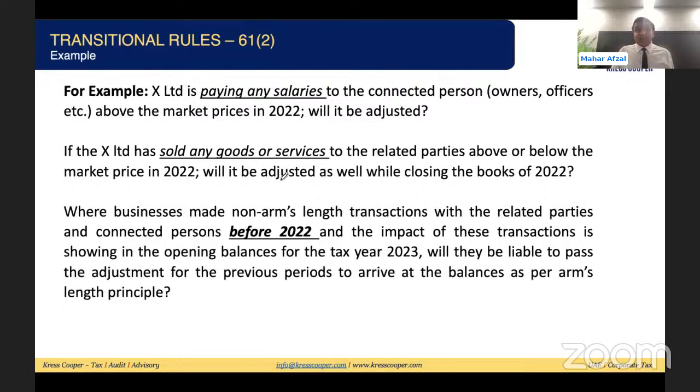In the same way, if X Limited has sold any goods or services to the related parties above or below the market price in 2022, will it be adjusted as well while closing the books of 2022? Another case: the business made non-arm's length transactions with related parties and connected persons in 2022 or before 2022. My question is, the impact of these transactions shows in the opening balance of the balance sheet for the tax year 2023. Will they be able to pass the adjustment for the previous period to arrive at the balances as per the arm's length principle?